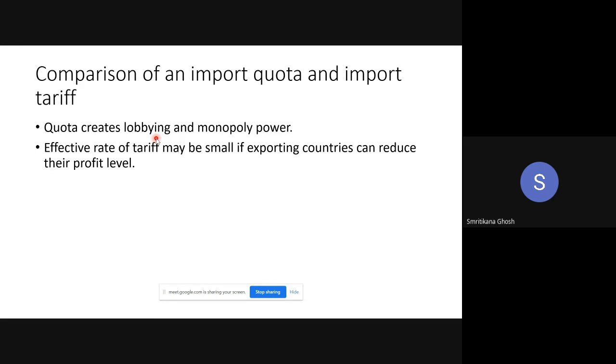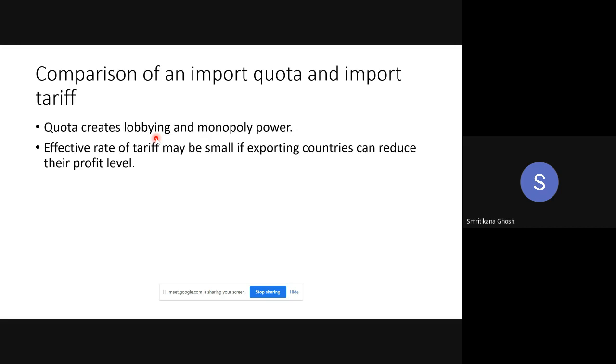Now it is not possible for anyone to import. To import, you have to have this license. Those who don't have it cannot purchase. Only those who have the license can sell. So that is how the license holders of the importable commodities have some monopoly power over this market. Okay, this is the problem of quota, but in case of tariff, it is not.